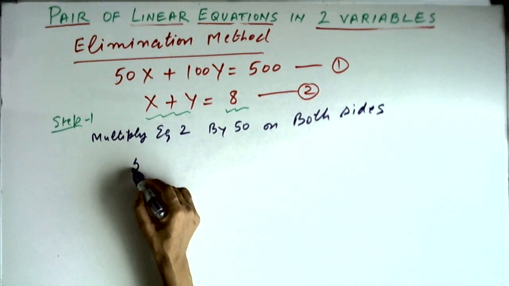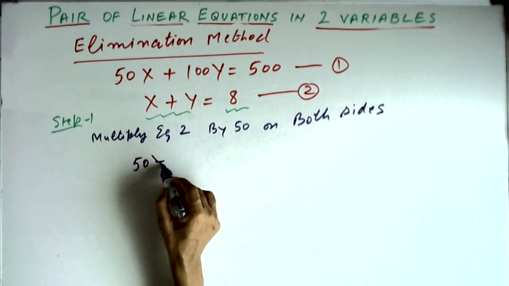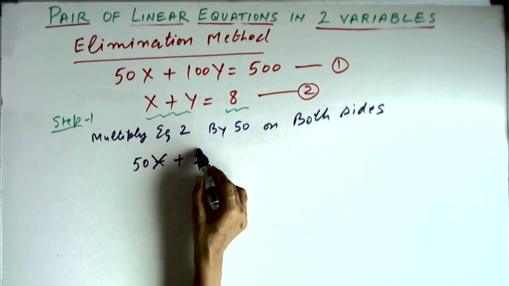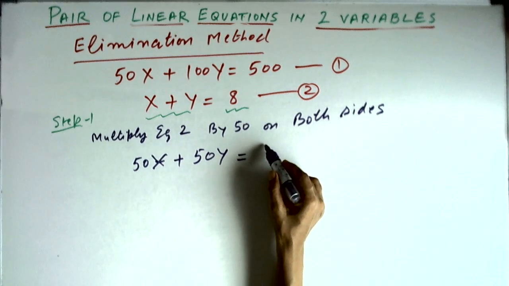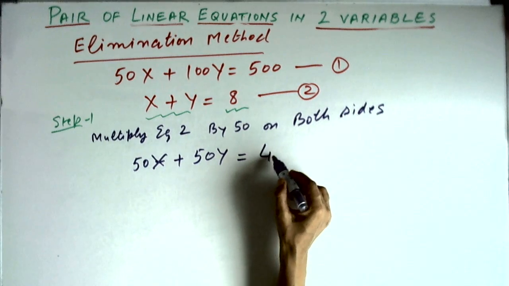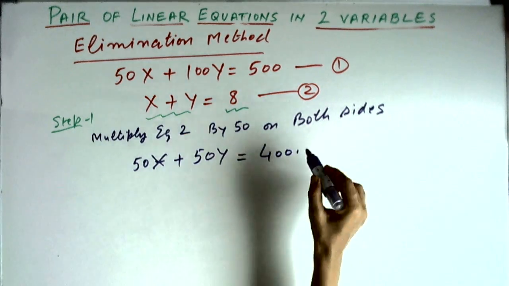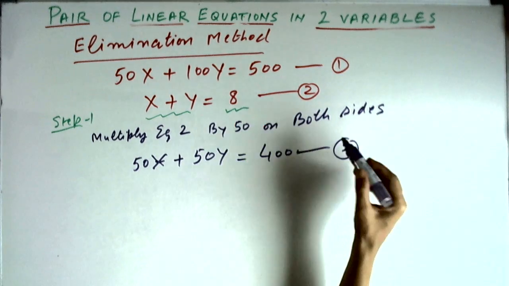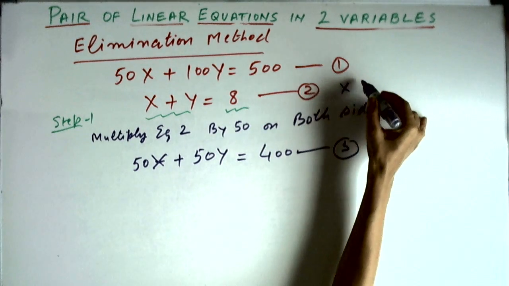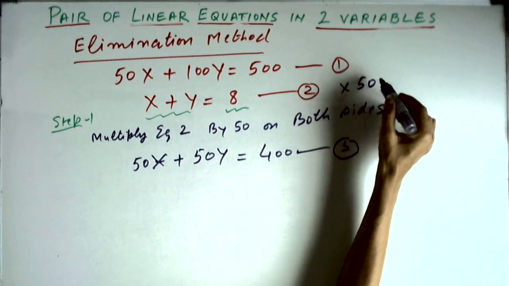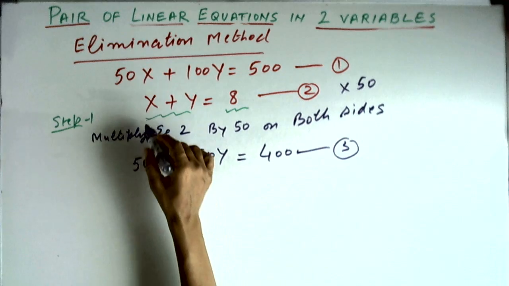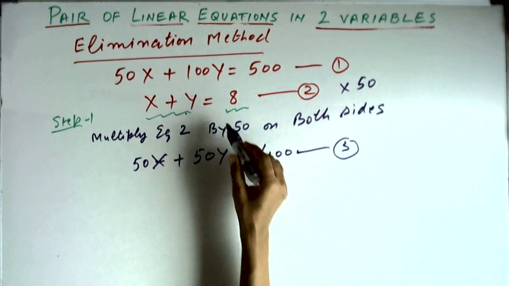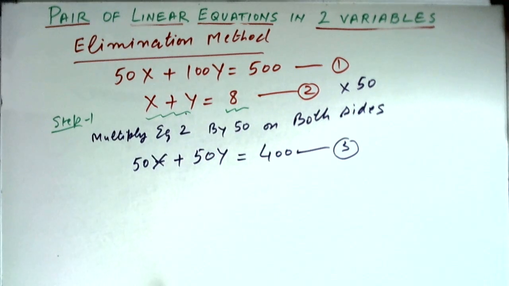So this will become 50x plus 50y equal to 8 into 50, 400. So this is equation number 3. This is multiplication by 50 to equation number 2. Left hand side also multiplied by 50, right hand side also multiplied by 50. So we get equation number 3.